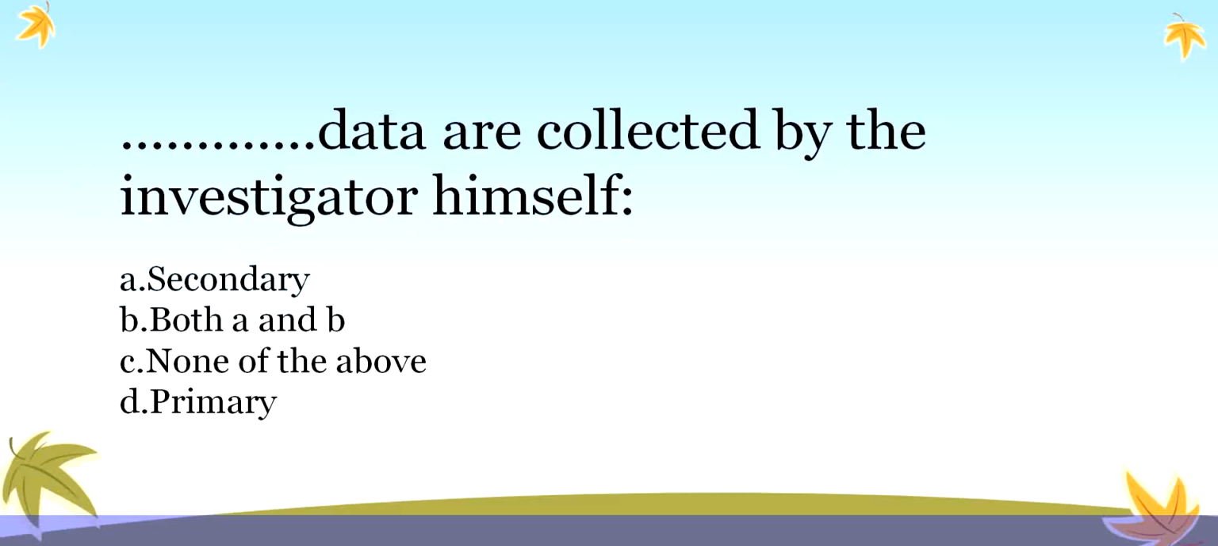Now, the fourth question. Dash data are collected by the investigator himself. Secondary data, both A and B, none of the above, and the last option, primary. What is the correct answer? Dash data are collected by the investigator himself. The correct answer is primary data.